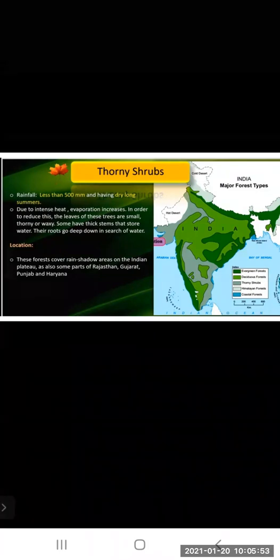Now the next one is the thorny shrub. These forests are found where the rainfall is less than 500 millimeters and there are dry, long summers. The summers are very dry. Due to intense heat, evaporation increases. In order to reduce this, the leaves of these trees are small, thorny or waxy.